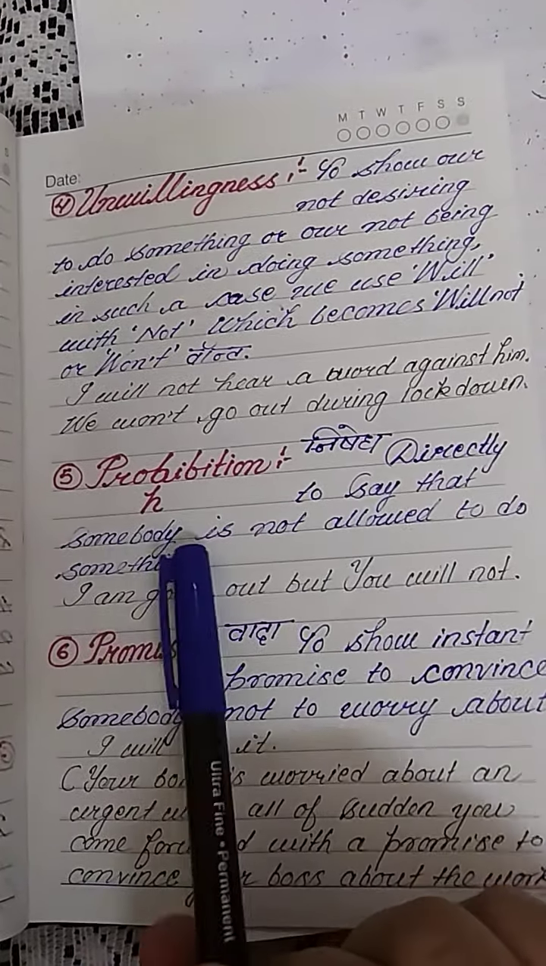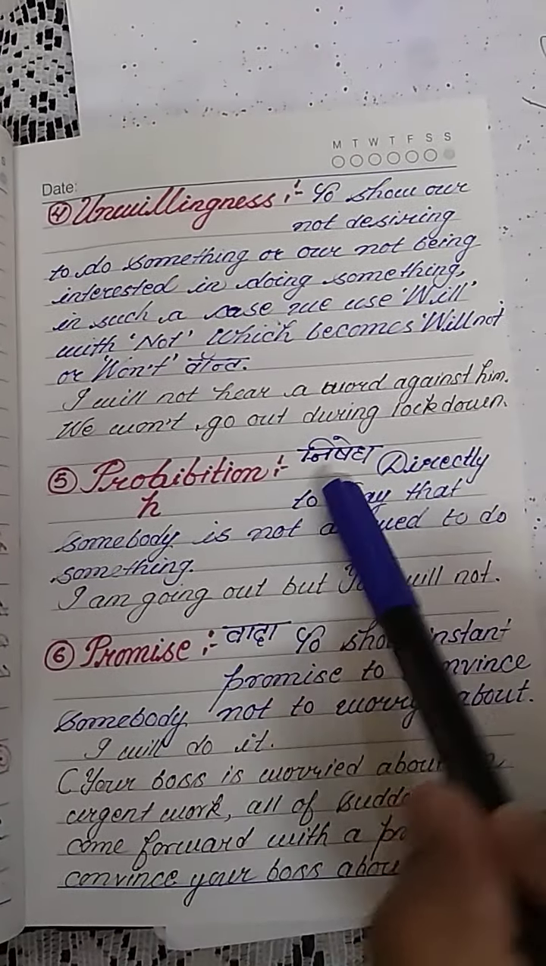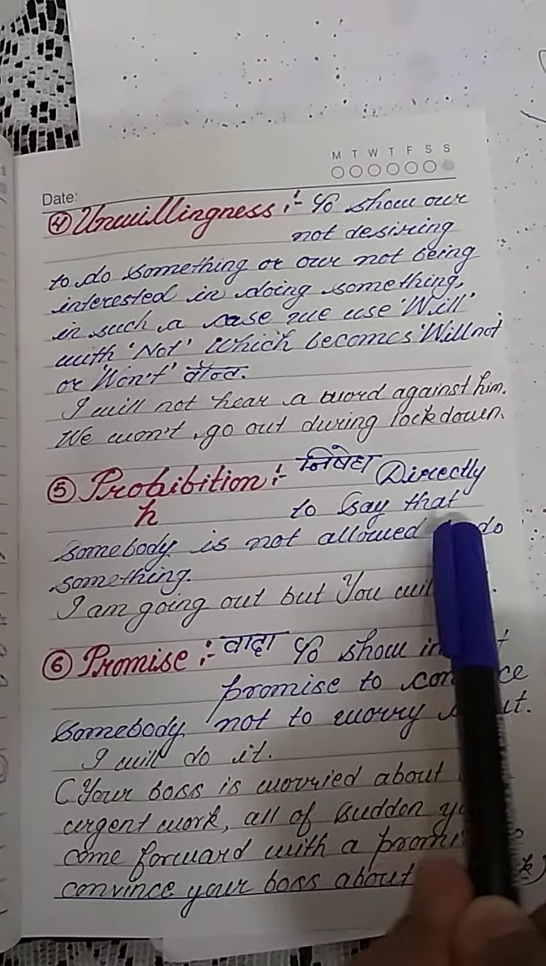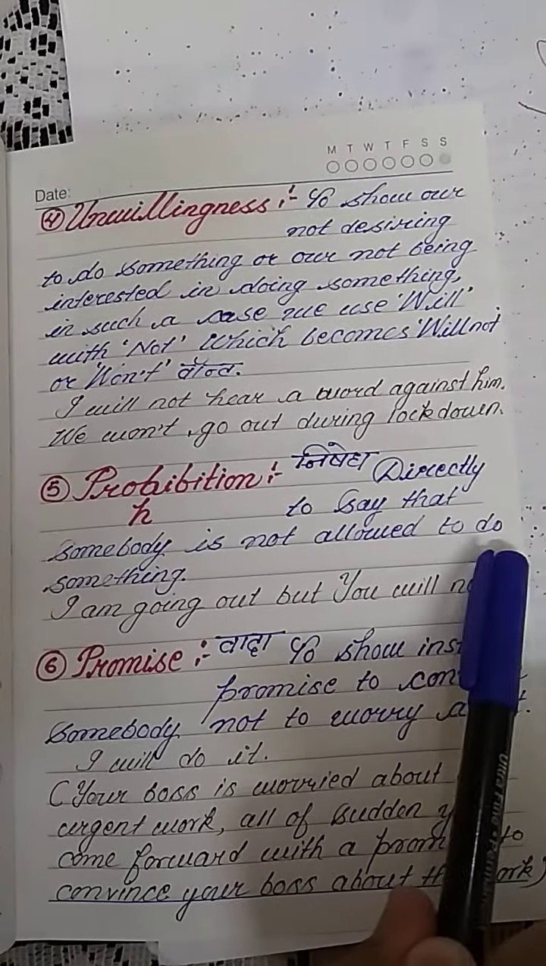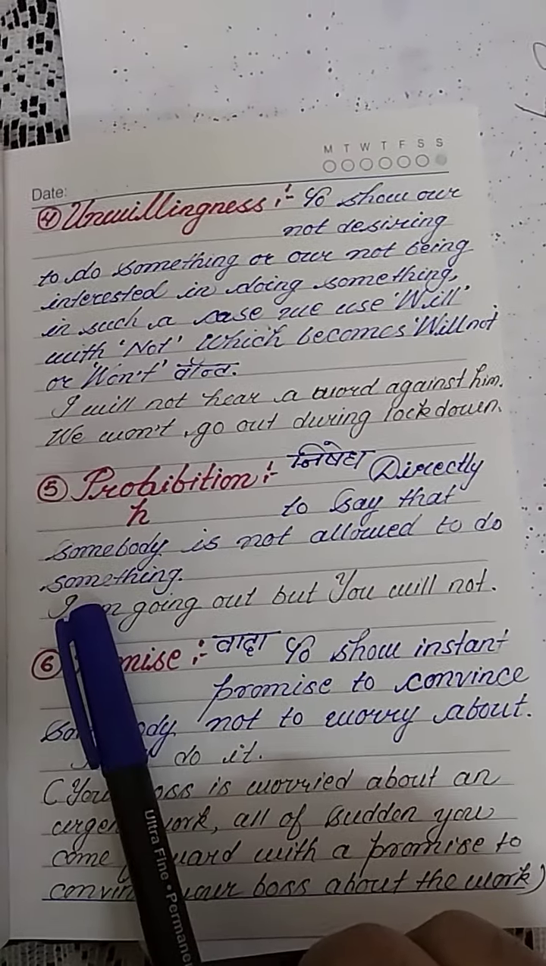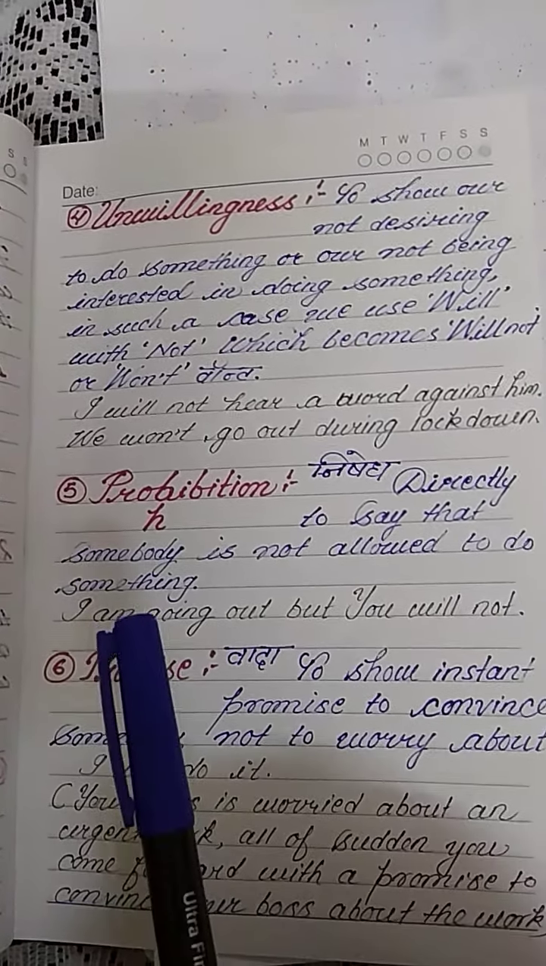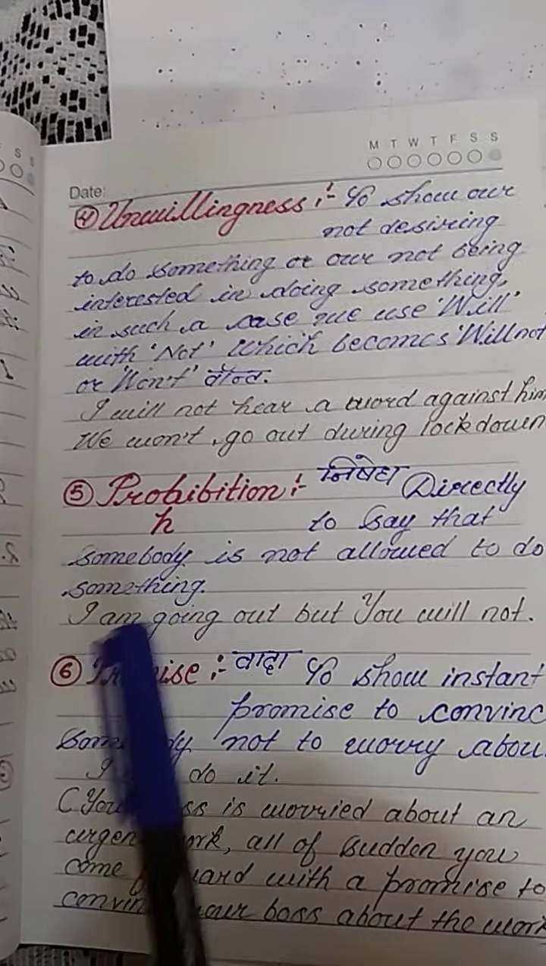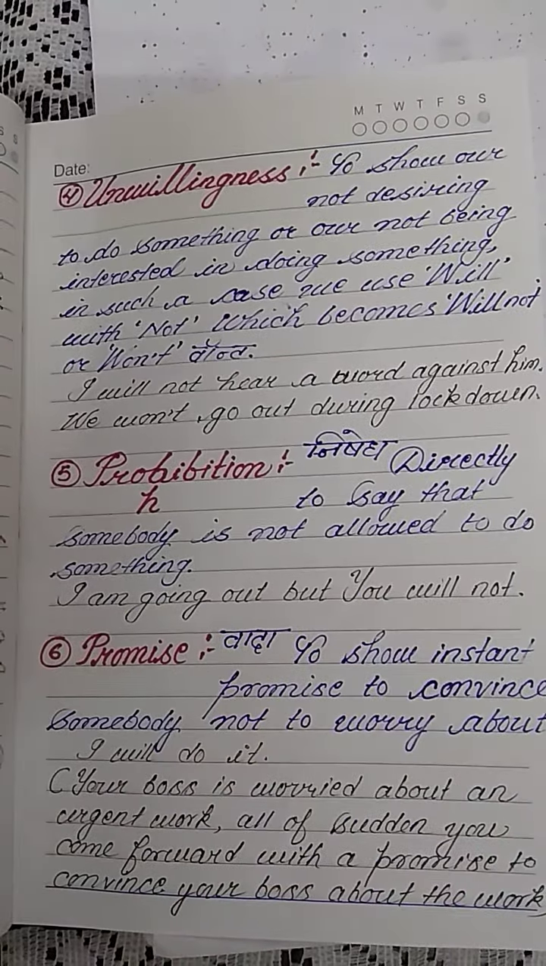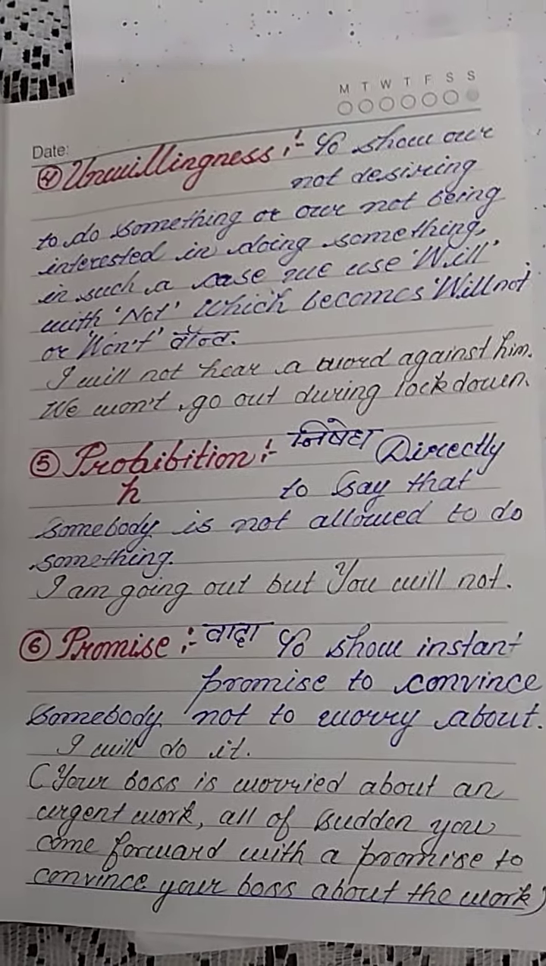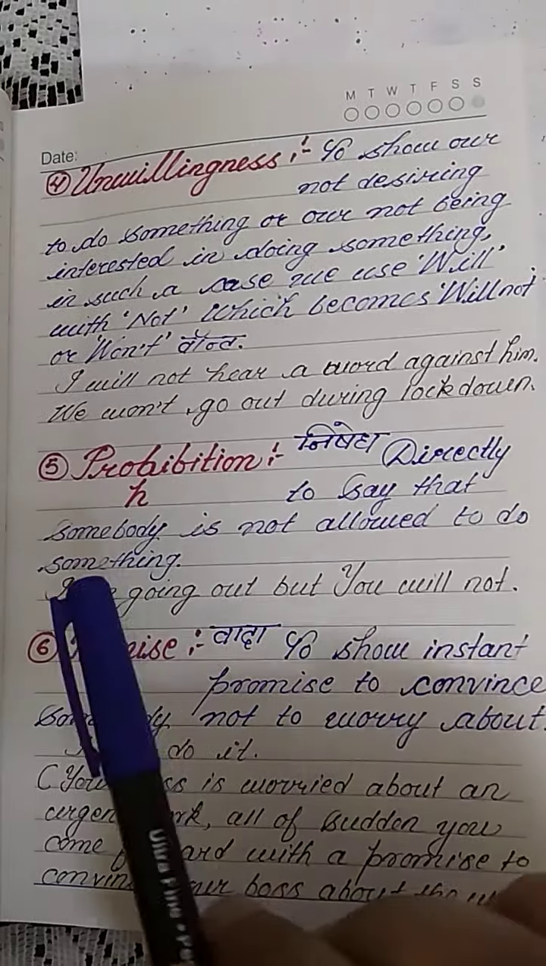Next, prohibition, which means nishedh, directly saying that somebody is not allowed to do something. Yes, dear student, whenever you have to show that somebody is not permitted to do a particular piece of work, in such a case we use will.